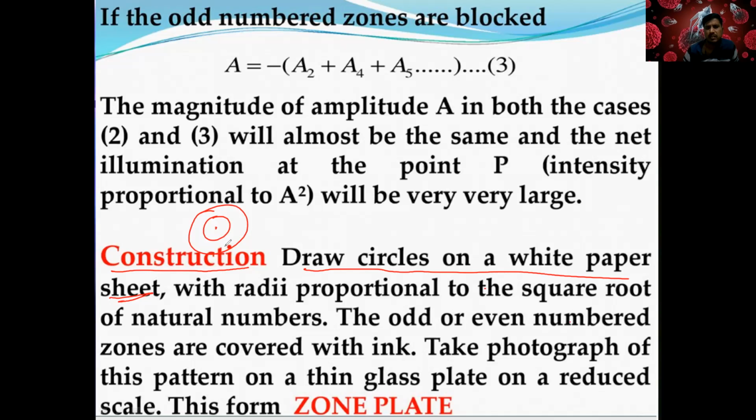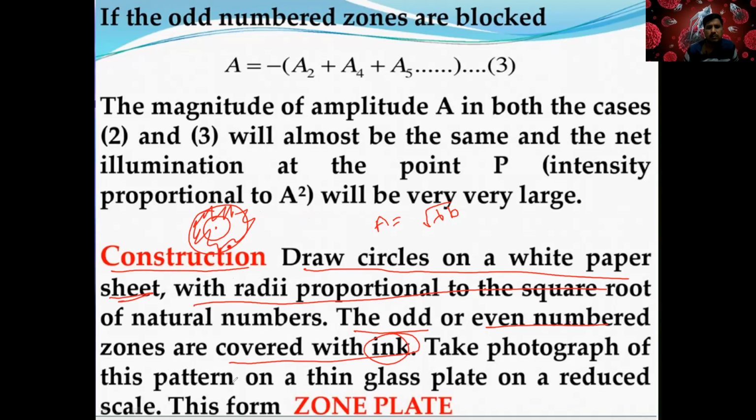You can make it with a radius proportional to the square root of the natural number. We already know that, right? Square root of lambda b, right? So the odd or even number zones are covered with ink. You can change the colors. One is white, the other one is dark. You can make it this way.